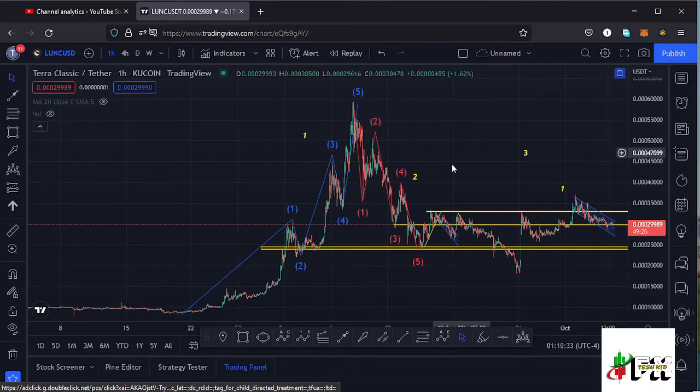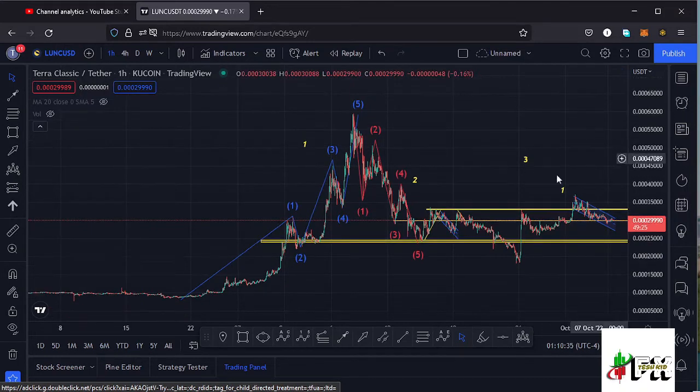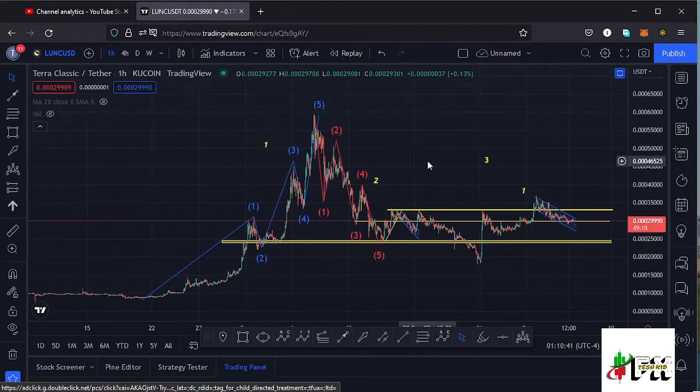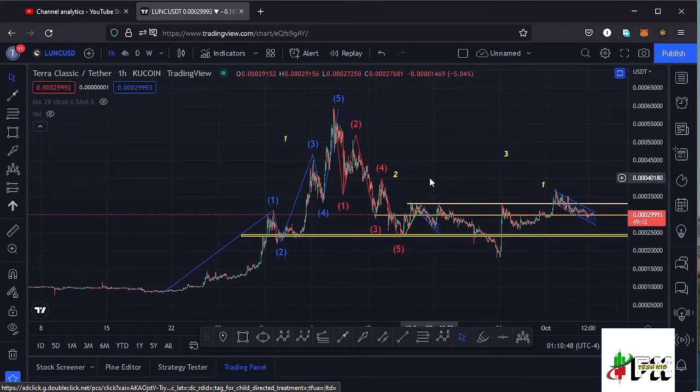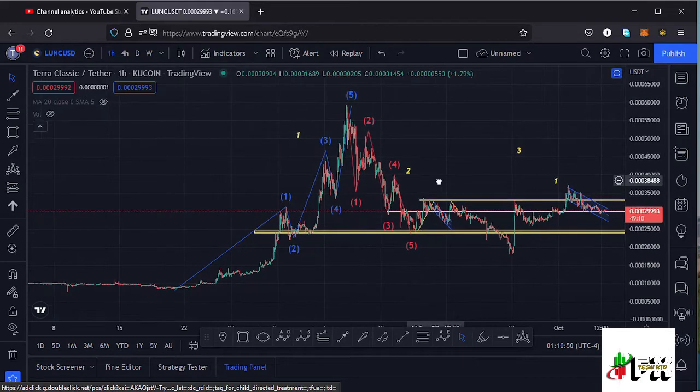And in this video I want to give you the key scenarios that I expect to play out, basing my analysis on the Elliott waves and the Fibonaccis, and also the key areas of support and resistance, and also draw out the key chart patterns that you have information on this chart. So make sure that you stick around till the end of the video, and I'll kickstart the video by giving a brief of what has been happening on this chart.